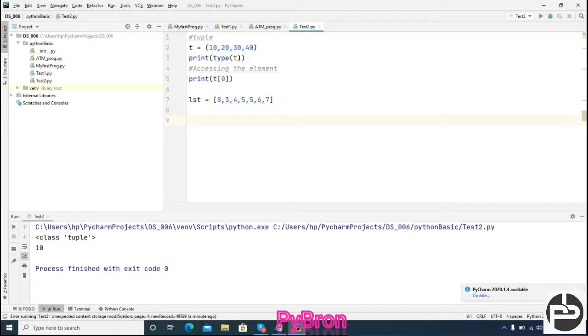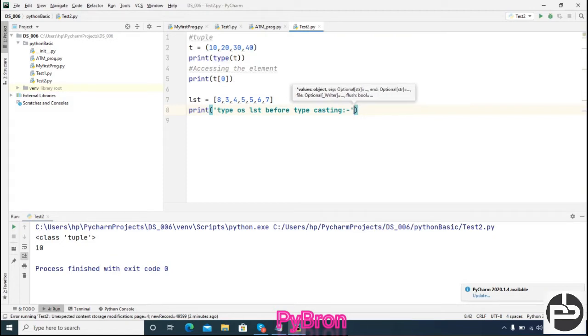Now suppose right now you have a list and in future you want to convert it into a tuple. Before converting into the tuple, I would like to check the type. So what you can do is print type of lst, with the message: type of list before typecasting. This is nothing but typecasting.